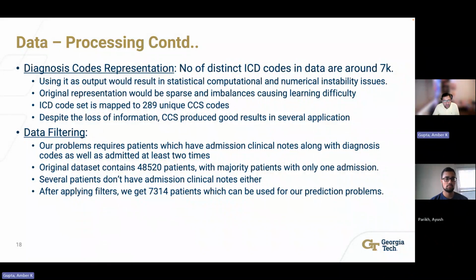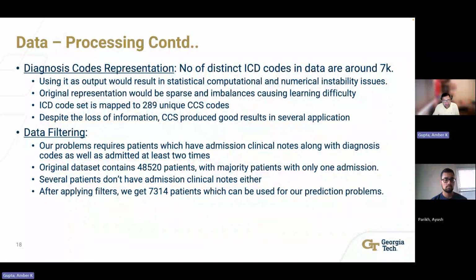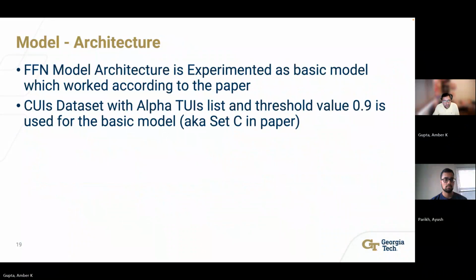Moreover, we only need patients with multiple admissions and having clinical notes. After applying the filter, we have 7,000 patients' data, which is used for learning. We mainly experimented with the FFN model and basic model, which worked well according to the paper. In general, we used alpha TUIs and 0.9 similarity threshold, which corresponds to set C in the paper.